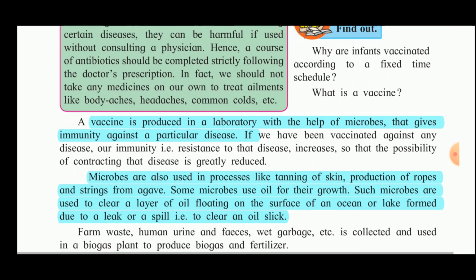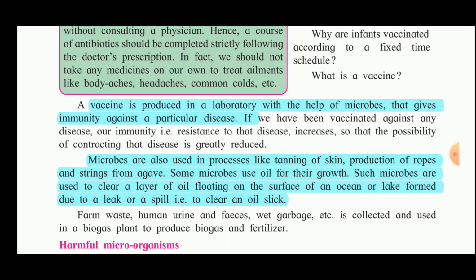A vaccine is the injection which is given to protect a child or infant from a particular disease. So the vaccine is produced in a laboratory with the help of microbes and gives immunity against a particular disease. If we have been vaccinated against any disease, our immunity, that is the resistance to that disease, increases so that the possibility of contracting that disease is greatly reduced.